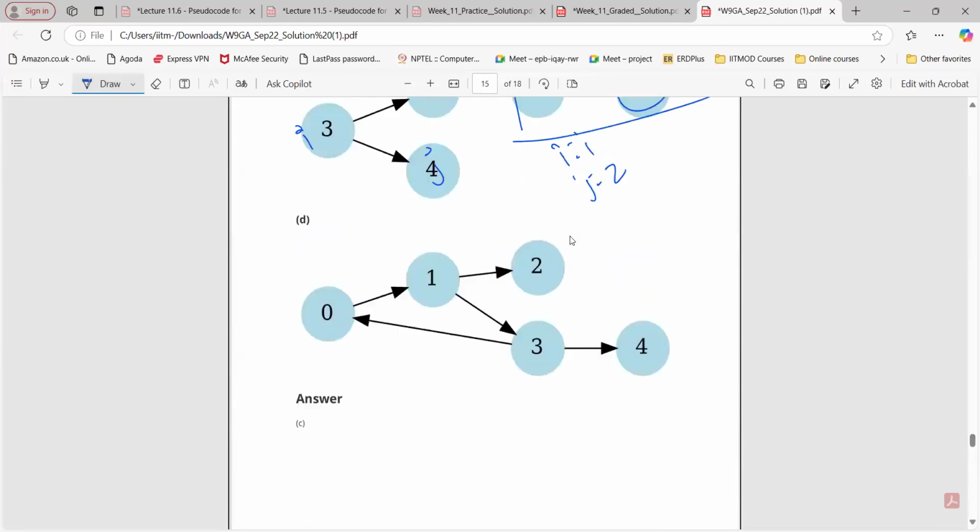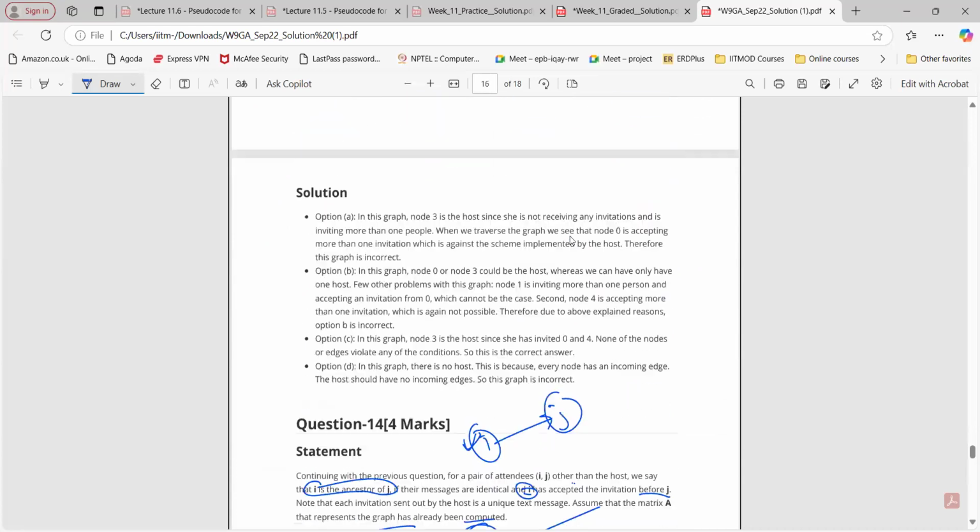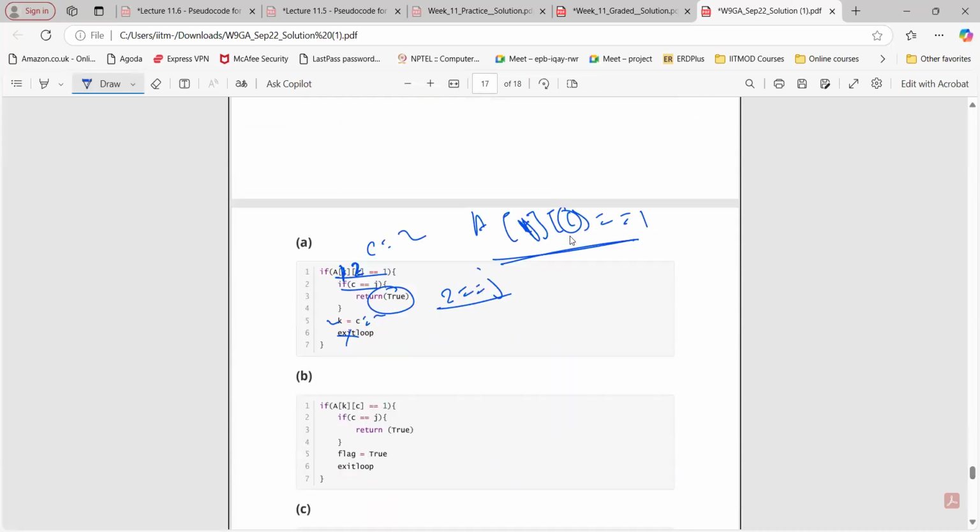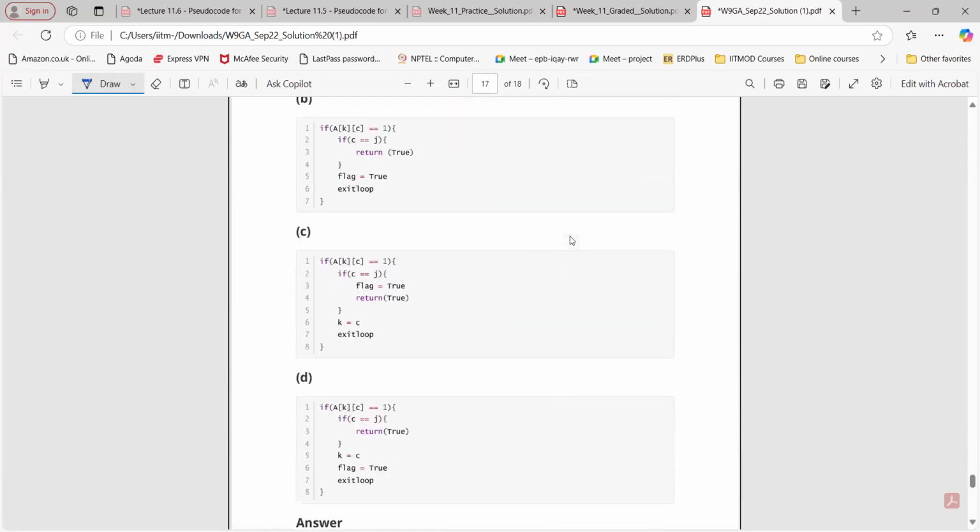But what if we say 1 and 0? When I say j equals 0, that is not a case. We are not going to return true. Then we are going to exit. So A is the correct one.